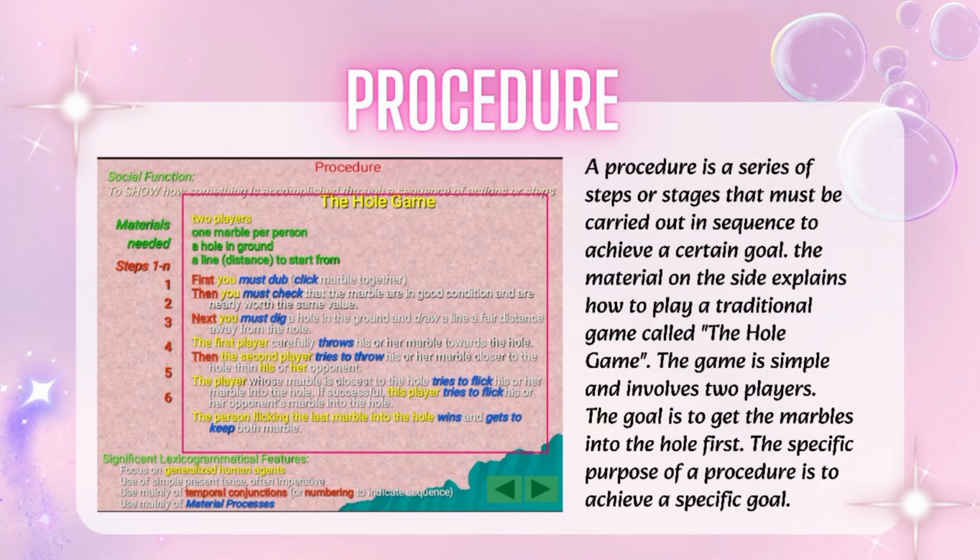Procedure. A procedure is a series of steps or stages that must be carried out in sequence to achieve a certain goal. The material on the site explains how to play a traditional game. The game is simple and involves two players. The goal is to get the marbles into the hole first. The specific purpose of a procedure is to achieve a specific goal.